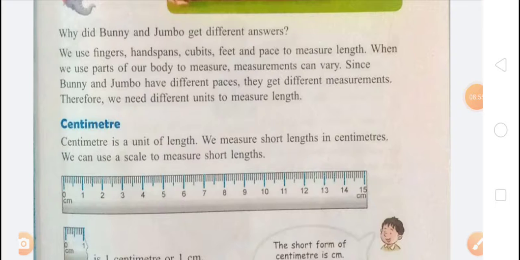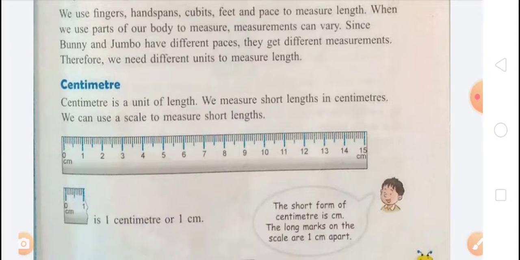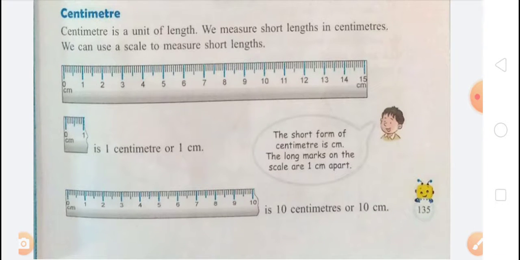Centimeter is a unit of length. We measure short length in centimeter. We can use a scale to measure short length. In the picture you can see here, on a scale one side is for centimeter and the other side is for inch. From 0 to 1 is 1 centimeter, 1 cm. The short form of centimeter is cm, and the long marks on the scale are 1 centimeter apart. And 0 to 10 is 10 centimeter or 10 cm.